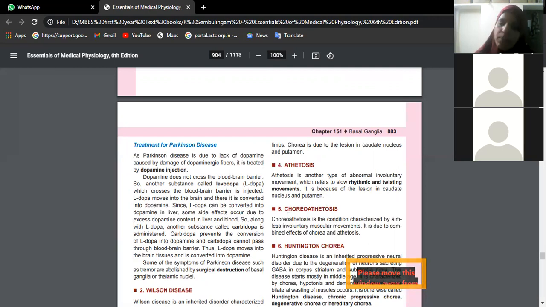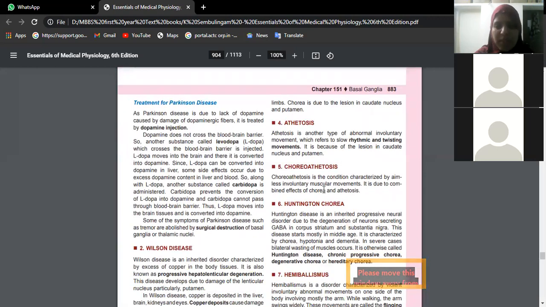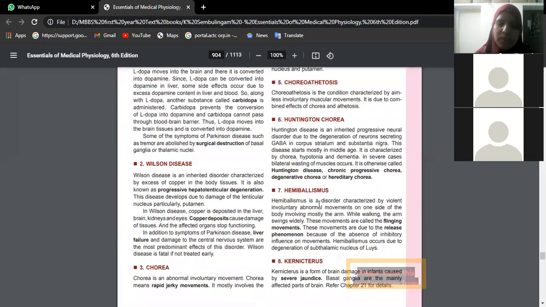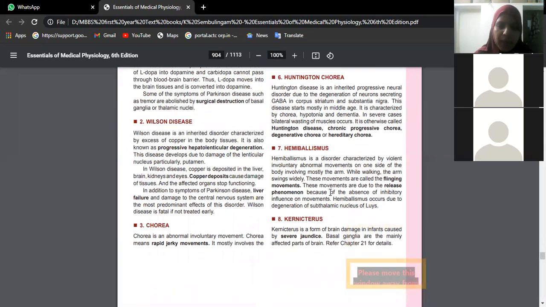Choreoathetosis is dancing type of movements together with rhythmic and twisting movements. Then hemiballismus, that is violent, involuntary, abnormal movements of one side of the body, mostly the arm.